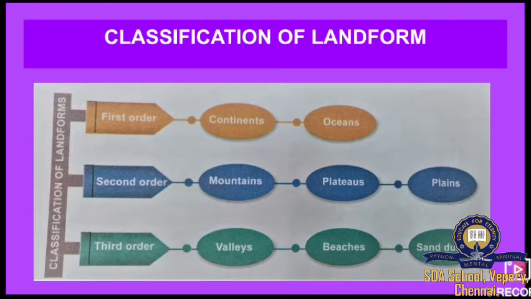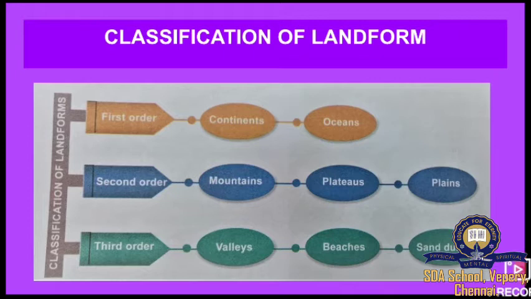So the landforms are classified into 3 types: the first order, second order, and the third order. The first order has continents and oceans. The second order has mountains, plateaus, and plains. And the third order has valleys, beaches, and sand dunes.